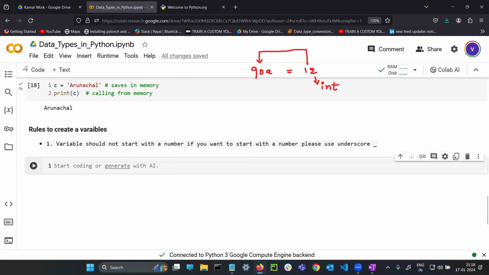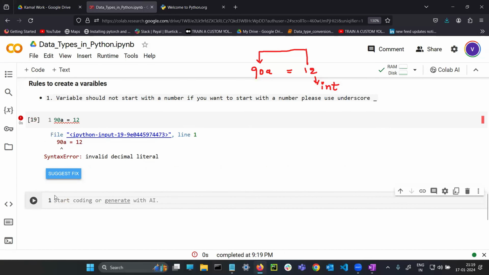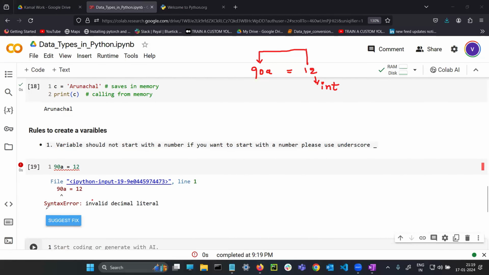See, 90A is equal to 12. Here you are writing a variable, and the variable is starting with a number. Let's see what happens. Guys, what is the error here? Can you see? It is a syntax error. What is the meaning of syntax error? Are you following the rule? No, you are not following the rule. And where are you not following the rule? See where it is highlighting. Exactly here. So variable should not start with a number.